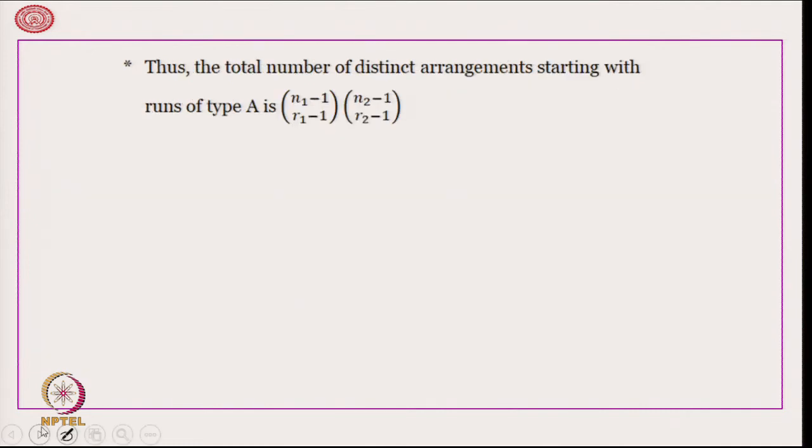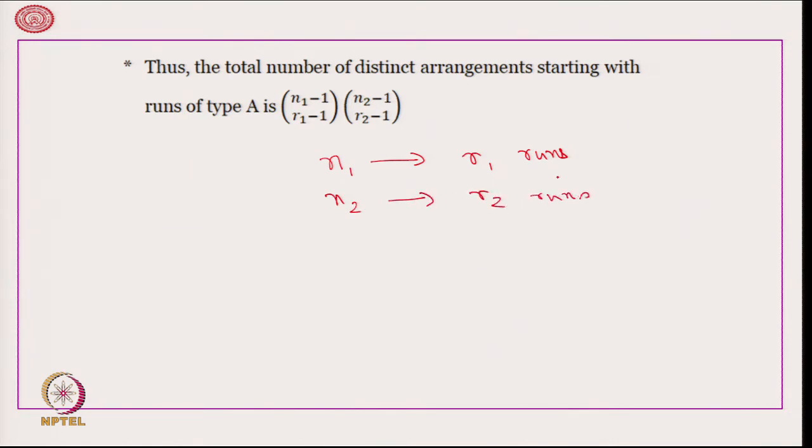Now, we had n1 objects split into R1 runs and n2 objects split into R2 runs.